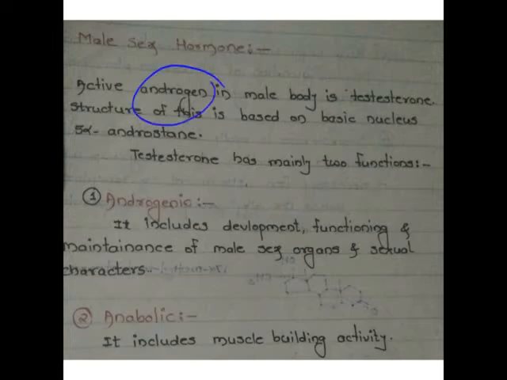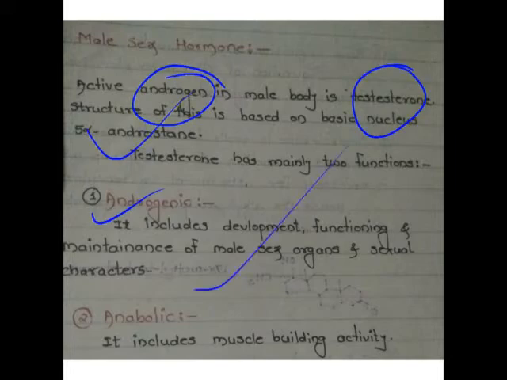Androgen is the male sex hormone. Testosterone is the active androgen which is present in the male body, and it consists of the basic nucleus, the 5 alpha androgen. Testosterone has mainly two functions. The first is the androgenic function. It is responsible for the development of secondary sexual characters, development of sex organs, and maintenance of the sexual characters. Such function is called the androgenic function.